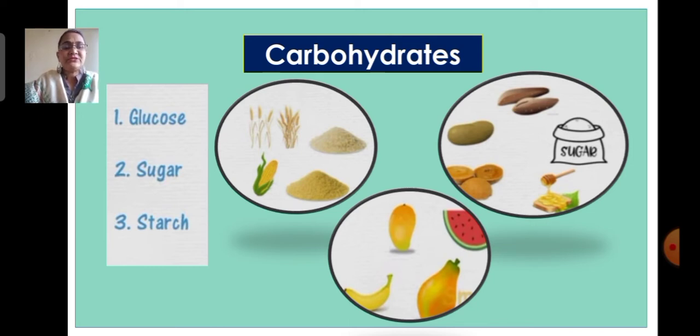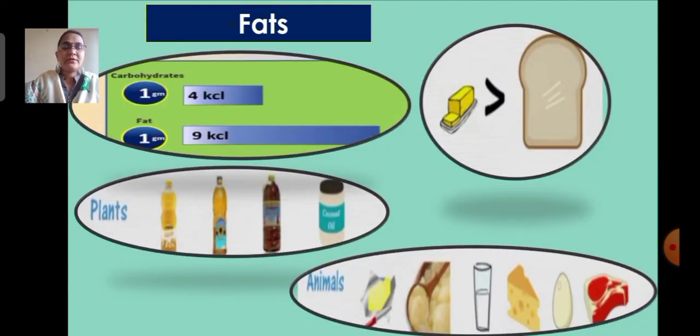Fats can be obtained from plant and animal sources. Plant sources for fats are groundnut oil, mustard oil, sunflower oil and coconut oil. And the animal sources for fats are butter, ghee, milk, cheese, eggs and meats. Students, fats and oils are similar substances. The only difference is that fat is solid and oil is liquid at room temperature.